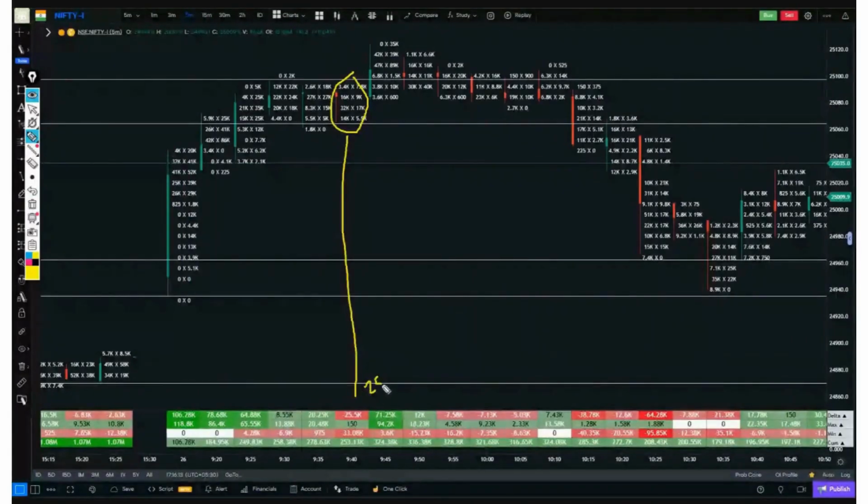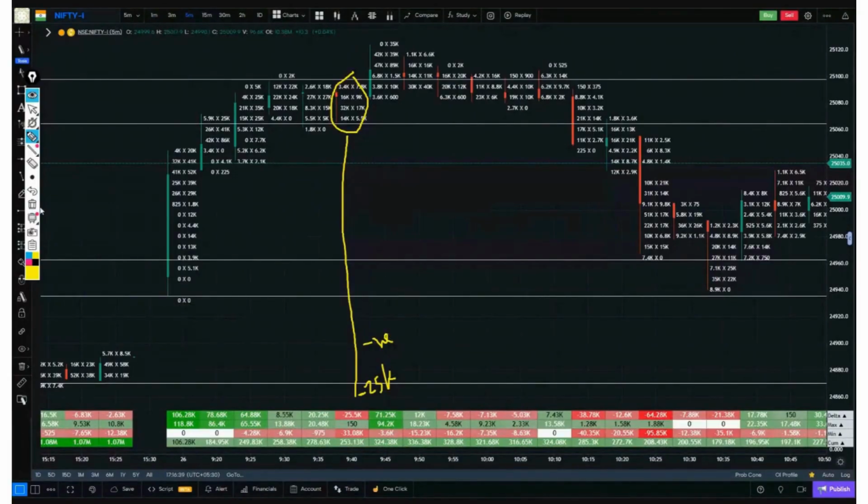25k means 3 zeros after 25, so it becomes 25,000. Remove the k and add 3 zeros. Now it's inside the red box, and there is a negative sign in front of this value, so that means this is a negative delta. Negative delta means, boss, that there are more sellers inside this candle. We call this negative delta. Wherever there are more sellers, we refer to it as negative delta.